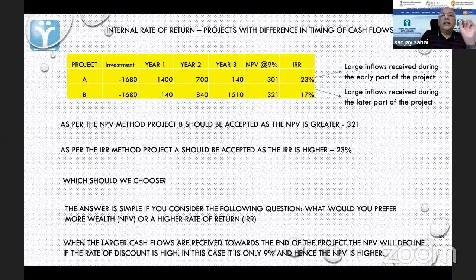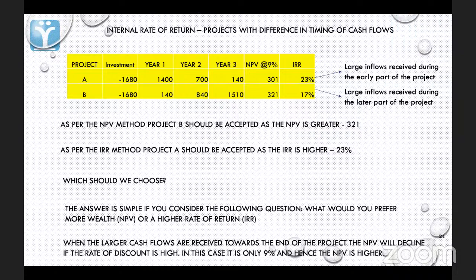See, this is another very interesting thing. And this is why this NPV IRR thing is very sensitive to your own assumptions. आपने अगर opportunity cost को गलत समझ लिया, you will get a different answer altogether.